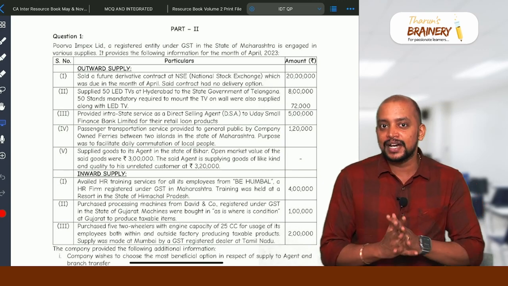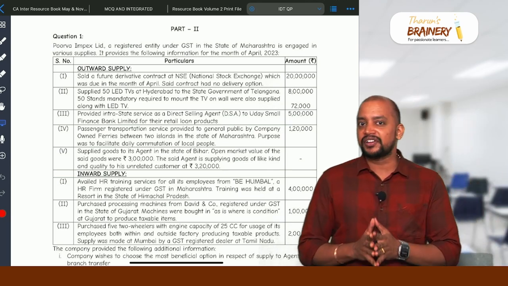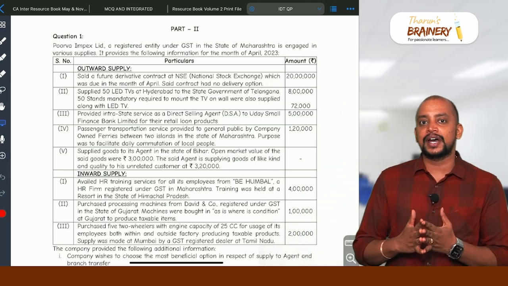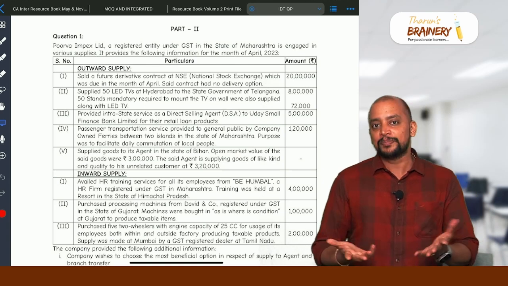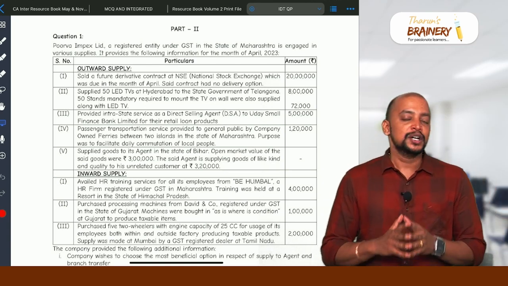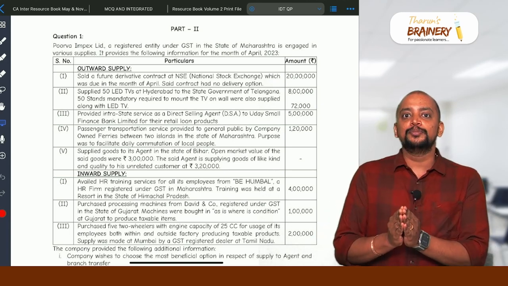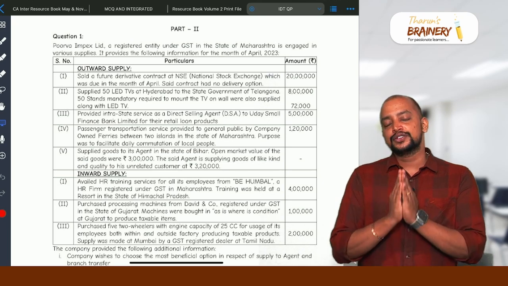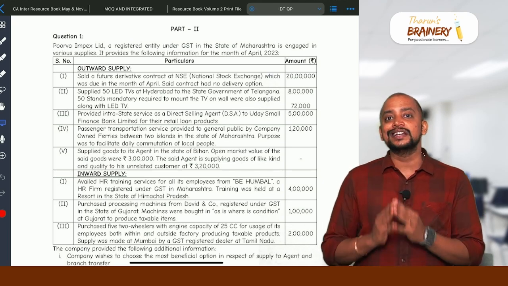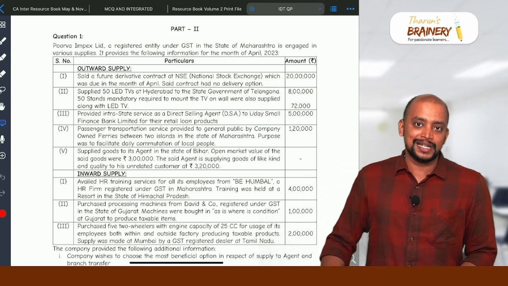Really, I am happier. And even the paper this time is not that difficult. I can say for those who are prepared, it is easy. For others, it may be an average paper, but for those who are prepared and who really believed in whatever I have said, this paper will be really easy for you. And that was evident from many students who messaged me.